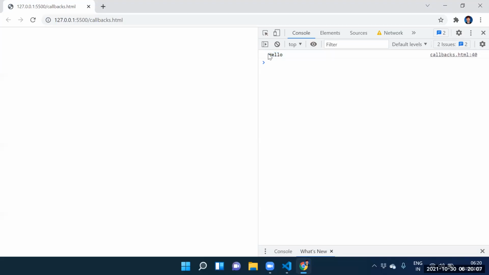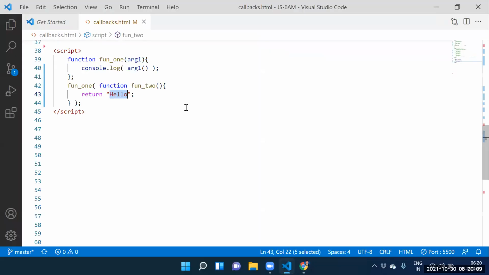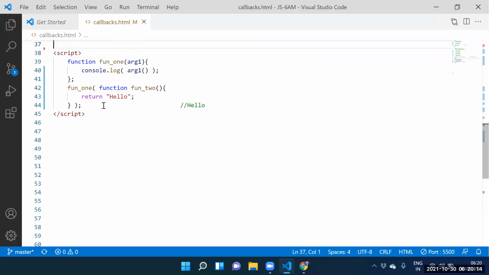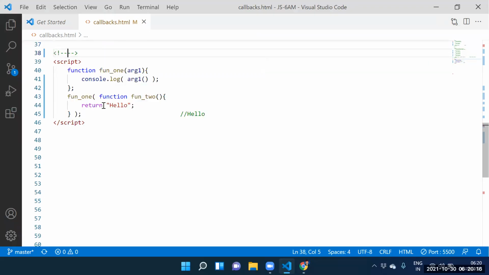Now we got the output. Which output are we getting here? Hello is the output. Fine. Guys, can you go for another example? Yes, sir. Let me go for another example.